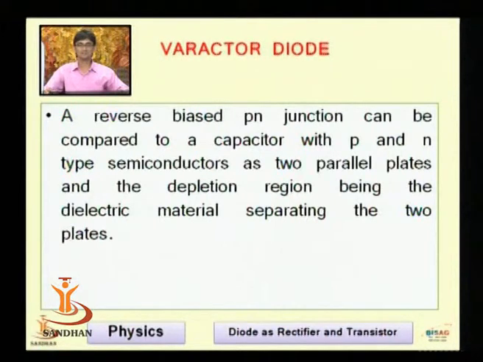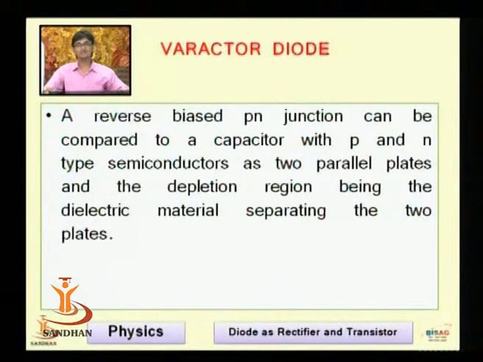A reverse biased PN junction can be compared to a capacitor. Now just try to think about the diode in reverse bias. The p-type material is connected to negative and the n-type material is connected to positive. So the diode is in reverse bias. If you connect your diode in reverse bias, the depletion region goes on increasing.